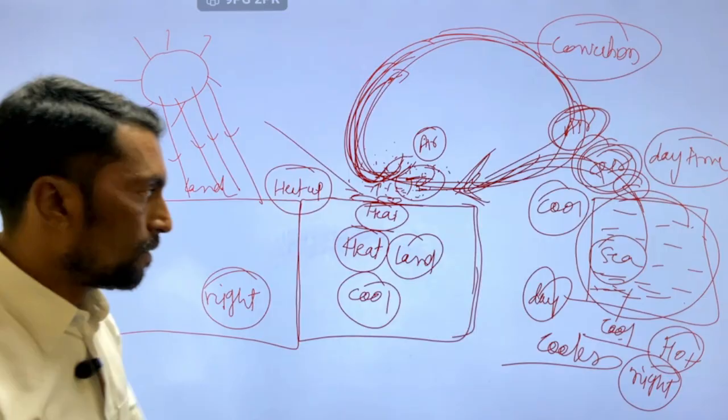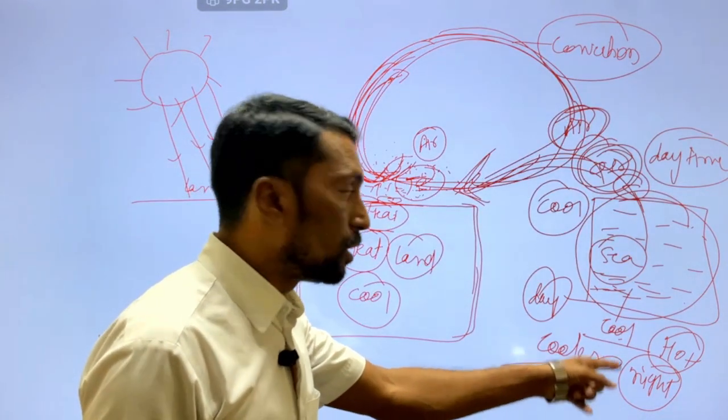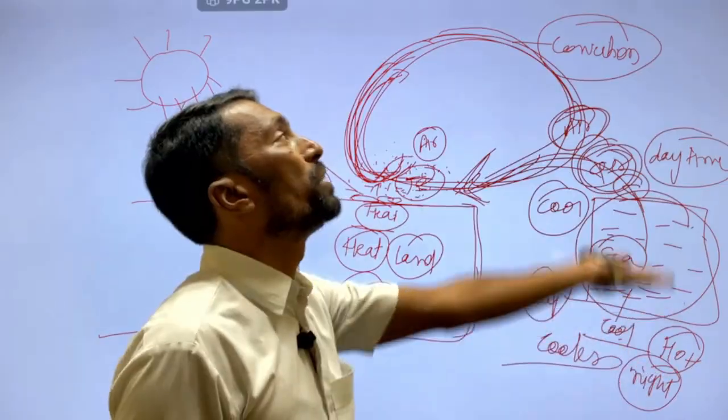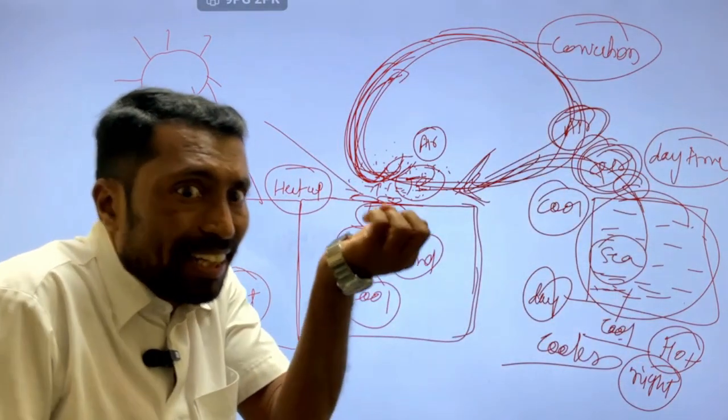After that the breeze or the air comes from the sea, because the hot air rises up, and land becomes cooler, they take the place of those particles.